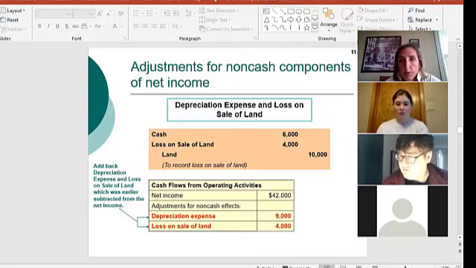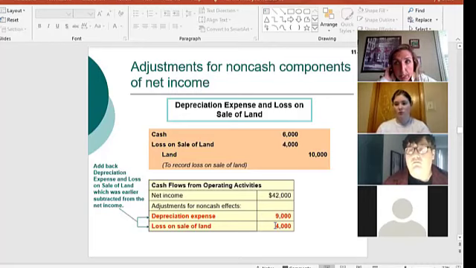Here's an example where you sold some land and you had a loss on it. That loss actually has to be added back to net income because you're trying to take it out of the operating section. Now looking at this slide right here, if I sold this land, how much cash did I actually receive when I sold the land? What does the journal entry say? How much cash I actually received?